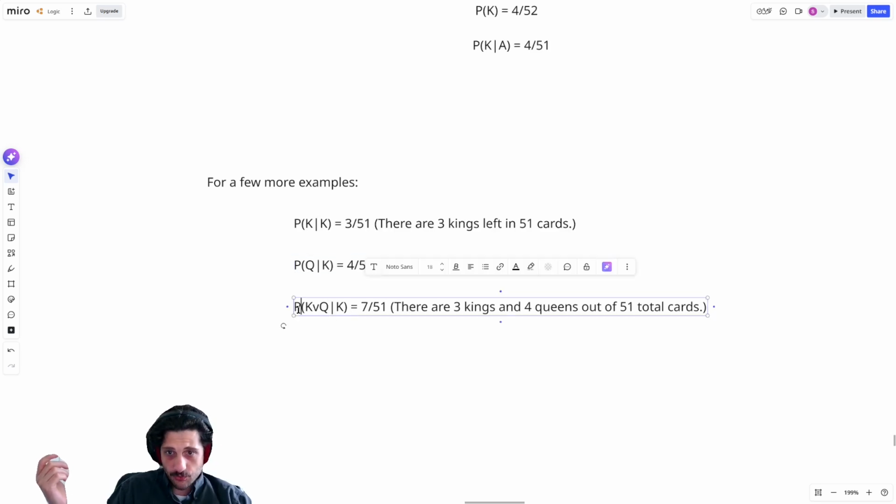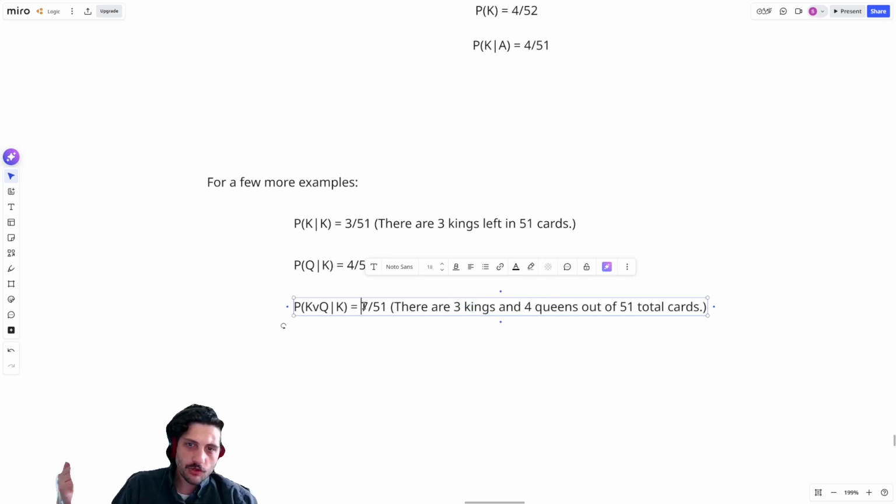And then we could ask, what's the probability of either getting a king or a queen, given that I already drew 1 king? And now we have 7 out of 51. We're still doing this all in the same process, where we ask, okay, originally I had 4 kings and 4 queens out of 52 total cards, but then I shifted that. Now I only have 51 total cards, because 1 of them is missing, and I know I only have 3 kings, because 1 of those is the one that has already been dealt, but I still have all 4 of my queens.